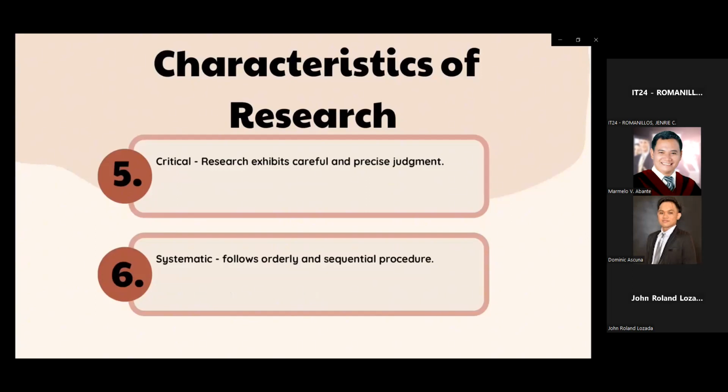The fifth characteristic of research is critical. Research exhibits careful and precise judgment. Critical research begins with a critical perspective that questions dominant narratives, ideologies, and power dynamics. Researchers aim to uncover hidden biases and inequalities.